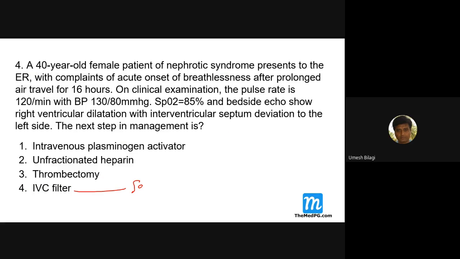For secondary prevention, it is not for when a patient is serious, we don't put an IVC filter. When the patient is stabilized, we start thinking about preventing further episodes. We put IVC filters then. So this one is out. You have to make a decision between the rest. This is a very serious case, definitely thrombectomy. So I don't think this. The choice is between these two actually. You want to go for this or this?